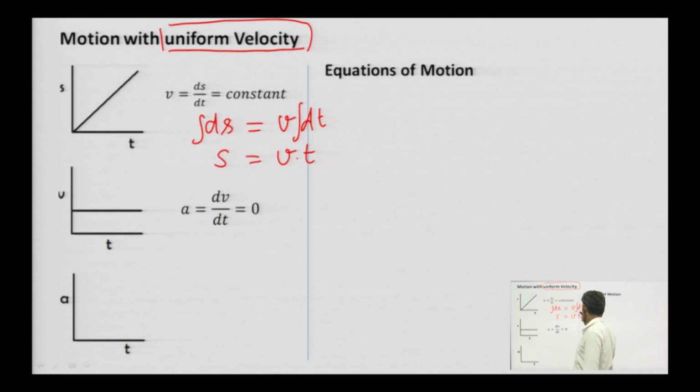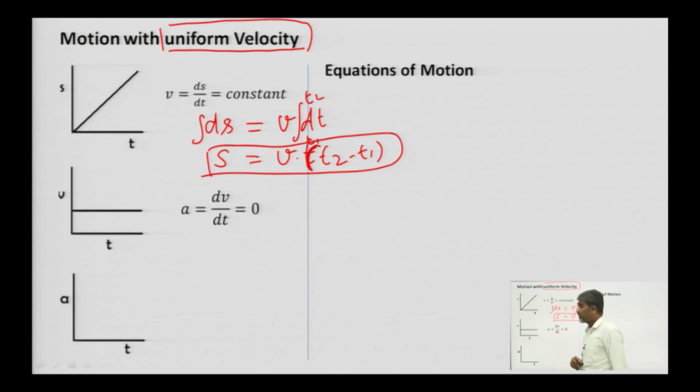Say within a time interval from t1 to t2, okay, from t1 to t2. So, it will be v into (t2 minus t1), okay. So, displacement is velocity multiplied by time interval.